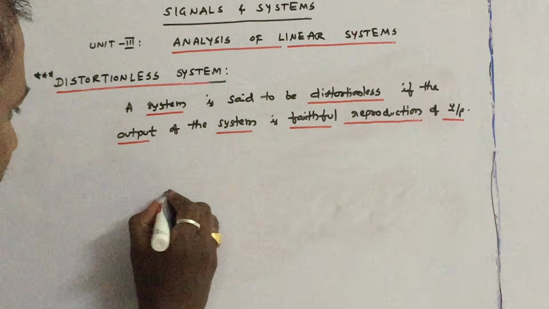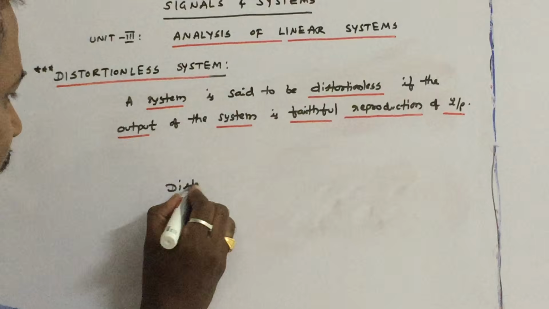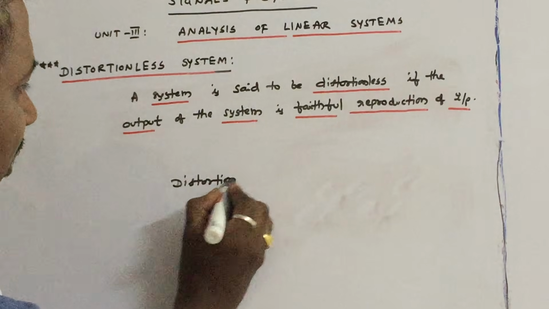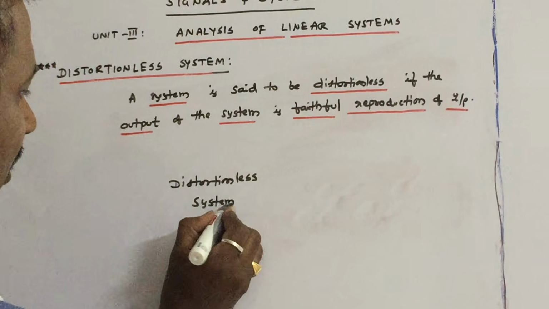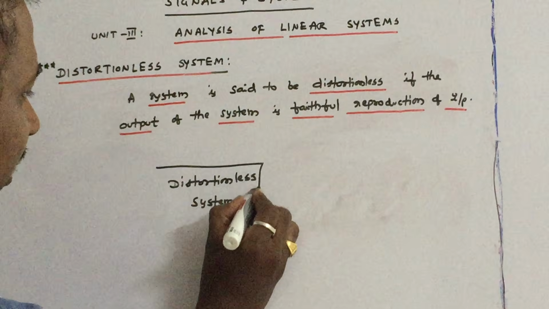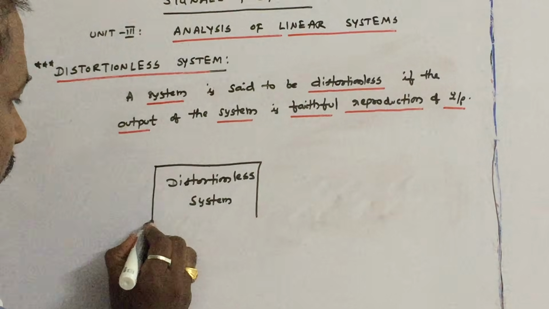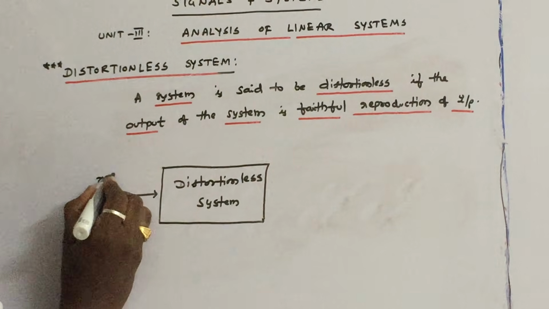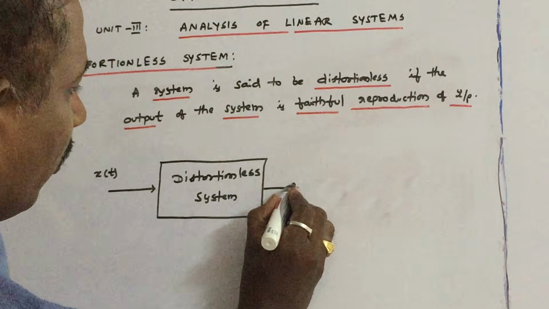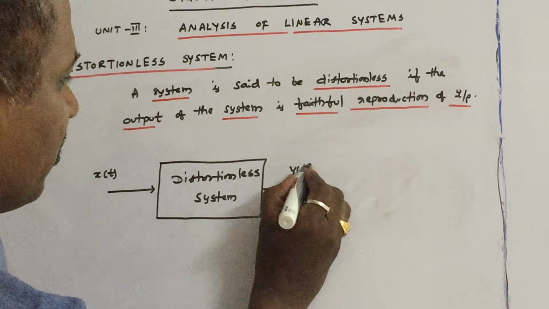So let us take, for example, a distortionless system. Let us say this is the input to the system, x of t, and this is the output of the system, say y of t.